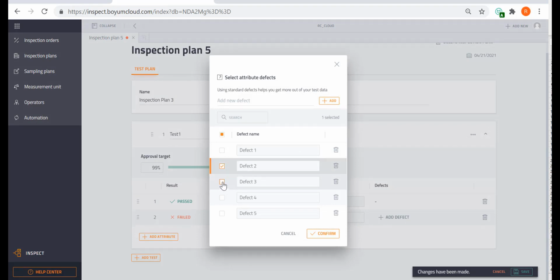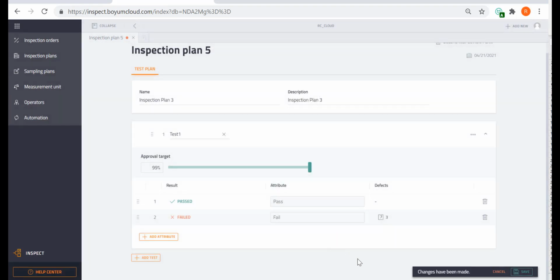So when you say it failed in this inspection plan, you need to choose one of those 3 defects. Does that make sense? You can always create new defects, and you actually are the one who sets up from which defects the user actually can choose from. Okay, so I'm going to click confirm, and you see there is 3 defects right here. Okay, so they have to choose from one of those 3 defects.